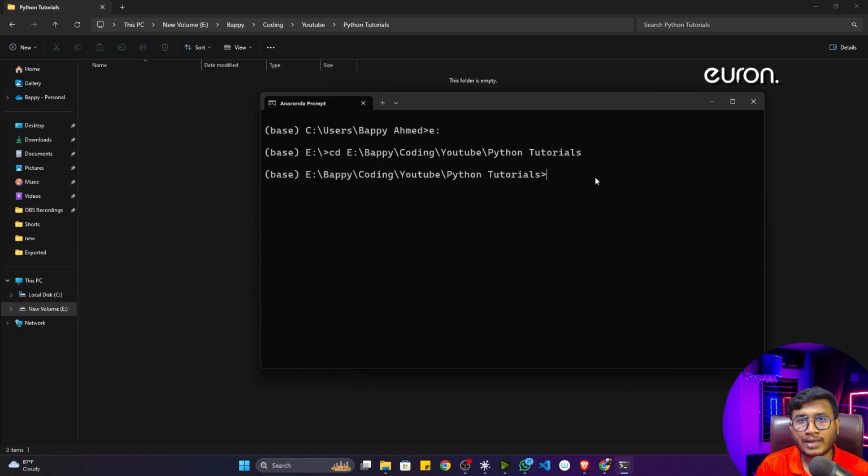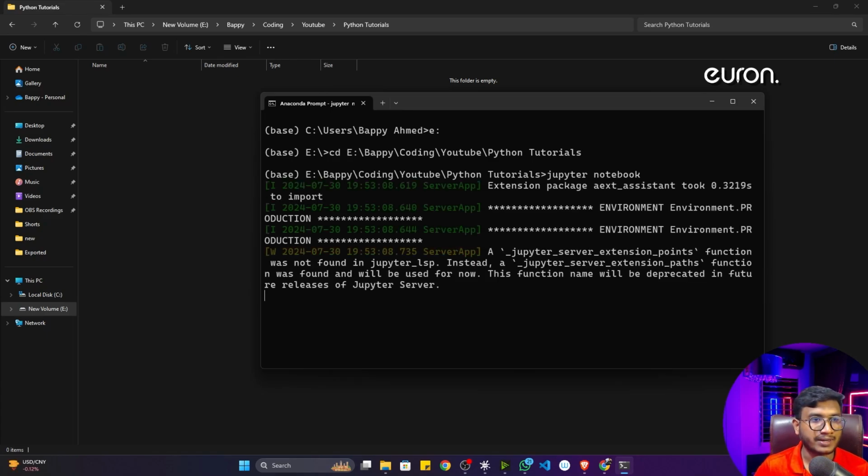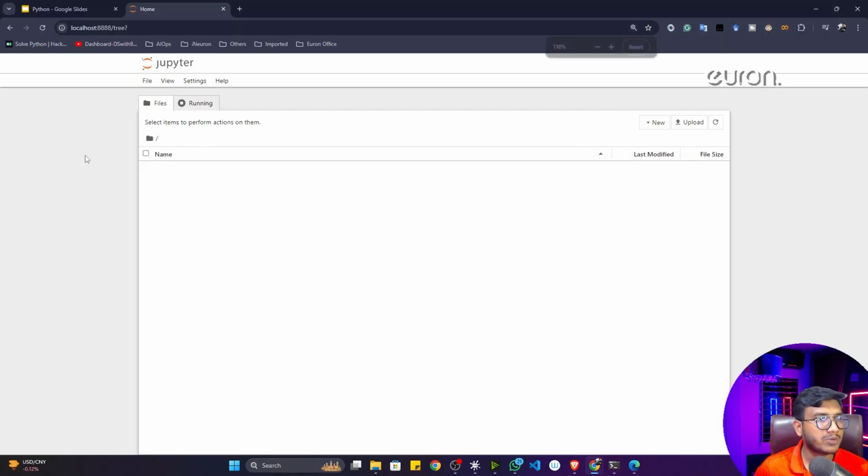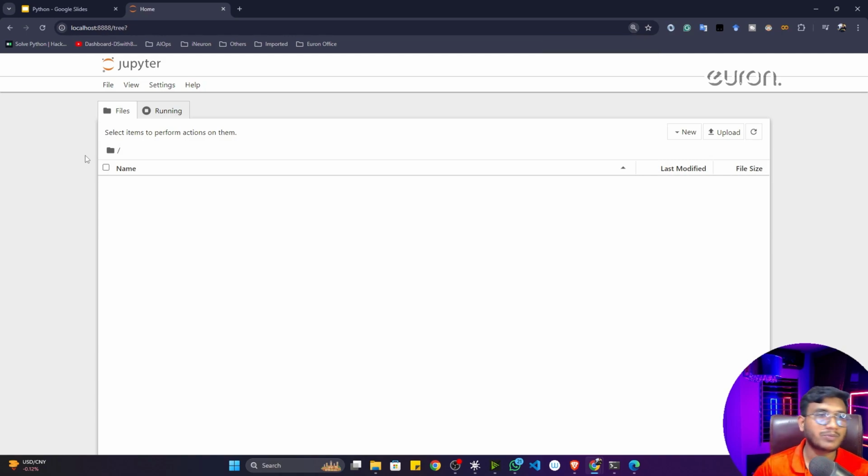Now, if you want to open up your Jupyter Notebook inside this directory, just write this command called jupyter notebook. Now if I press enter, you will see that your Jupyter Notebook is opened. So guys, as you can see, my Jupyter Notebook is opened, and this is the interface of Jupyter Notebook. First of all, I'll create a new file. Click on the new button and take a notebook.